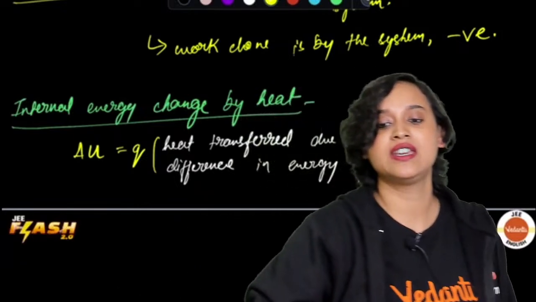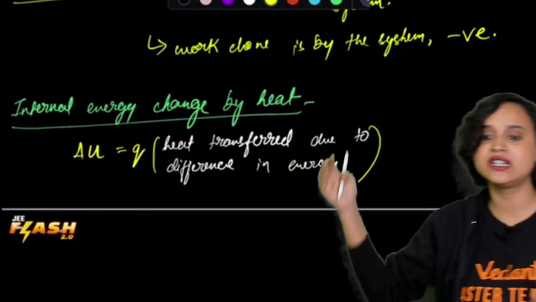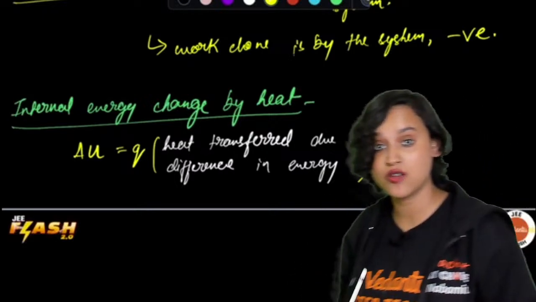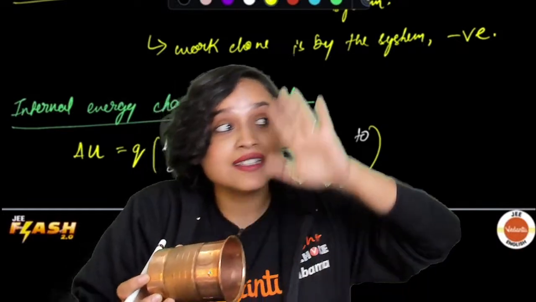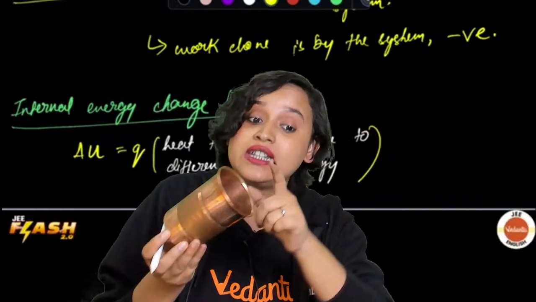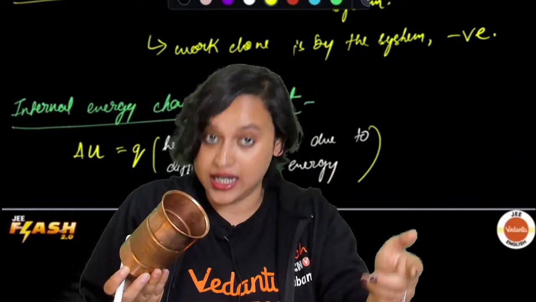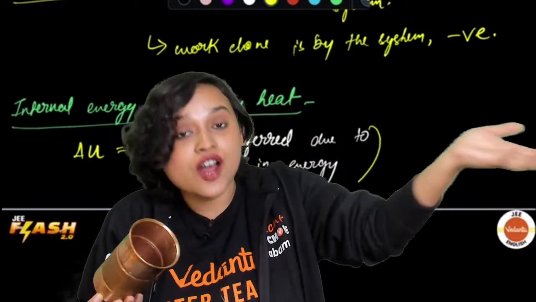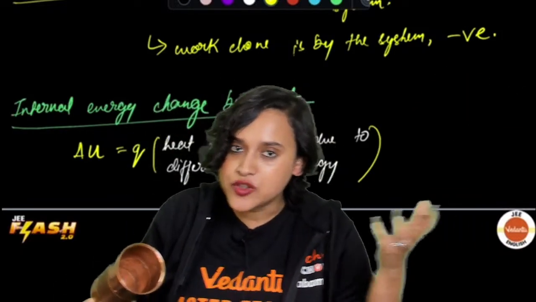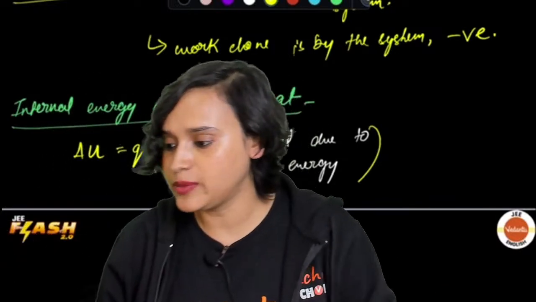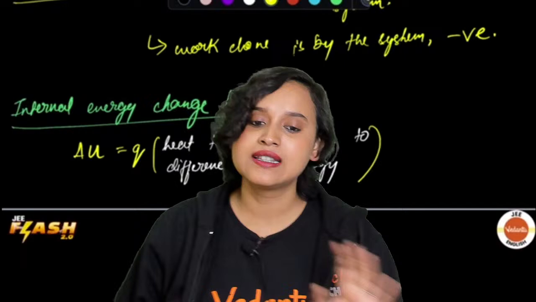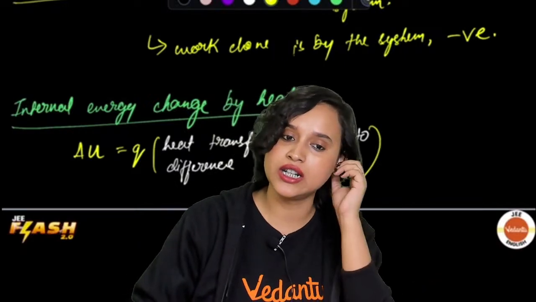Now what I'm saying is that Q is negative when heat is transferred from the system to the surrounding. When is Q negative? From this glass, if heat goes to the surrounding, then Q is negative. But if it is absorbing heat from the surrounding, then Q is going to be positive. Right, everybody? Is this all clear?